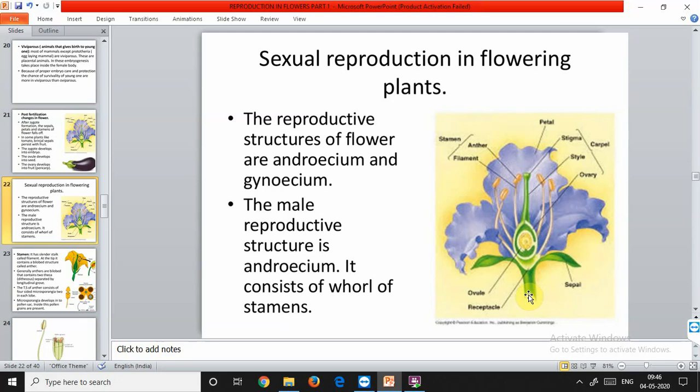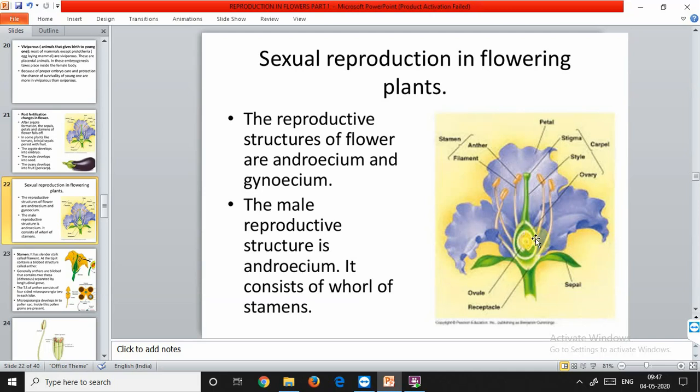Now, in some flowers, two small leaf-like bracts are also present on the flower pedicel, called bracteoles. If the pedicel is present, then in some plants there are bracteoles arising from the pedicel. These flowers are called bracteolate, and if the bracteoles are absent, it is called ebracteolate. The pedicel has an upper swollen portion called the thalamus.